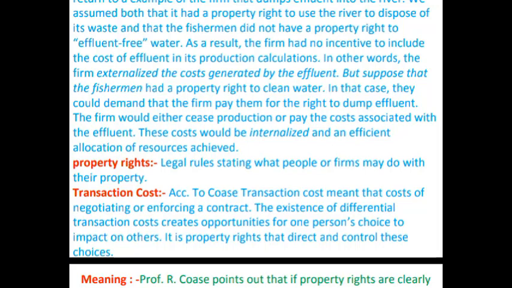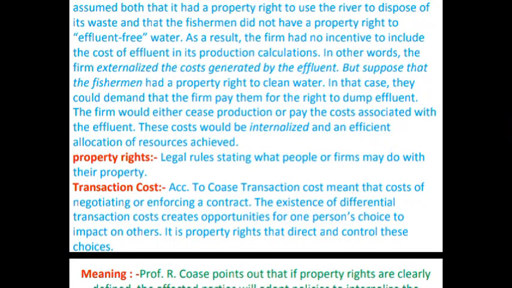So here the firm externalizes the cost generated by the effluent, which means they are giving negative externalities. Externalities are of two types, positive or negative, and here the externality is negative.